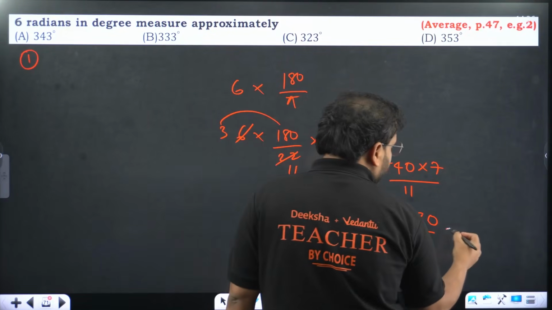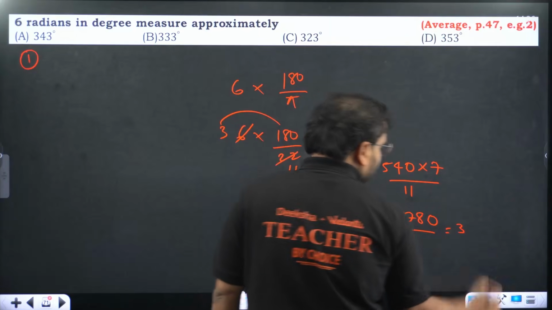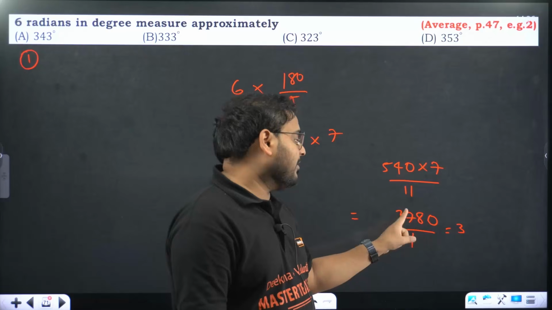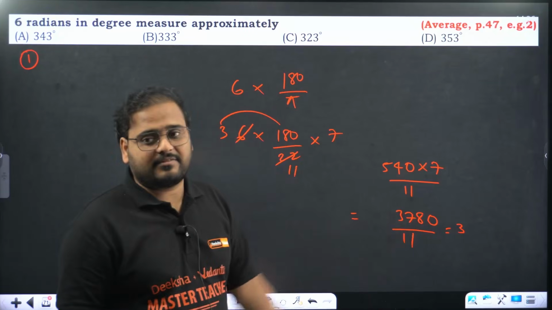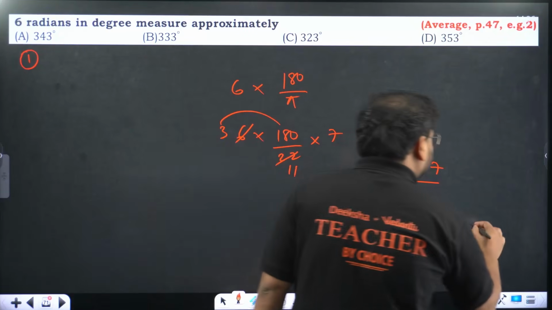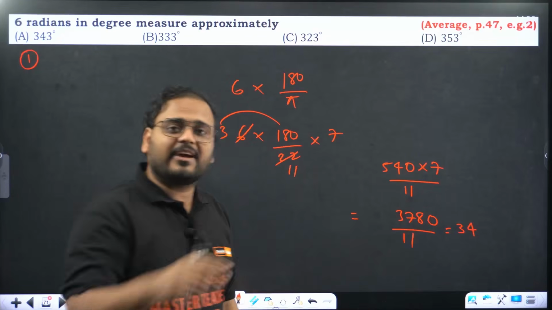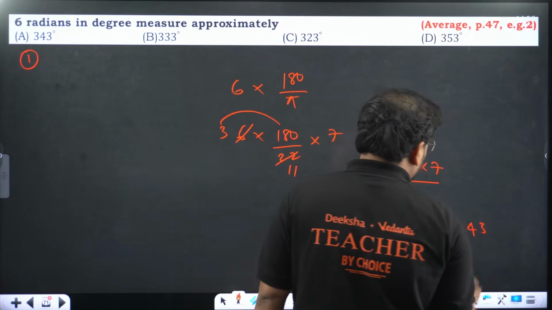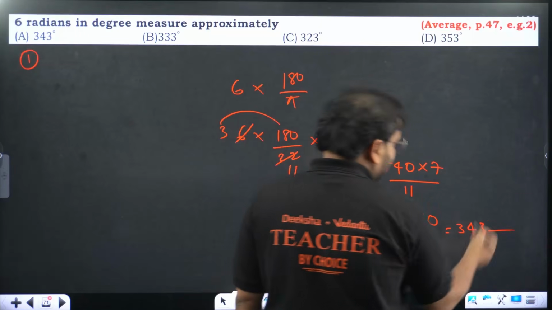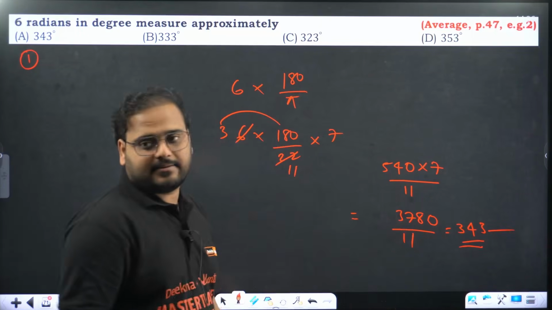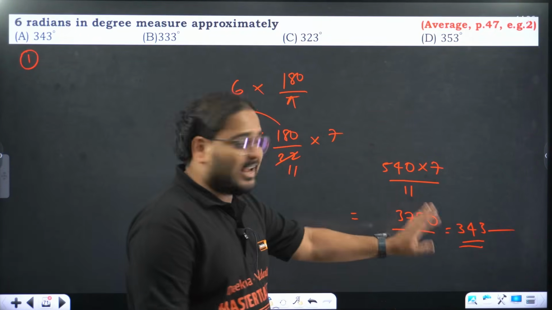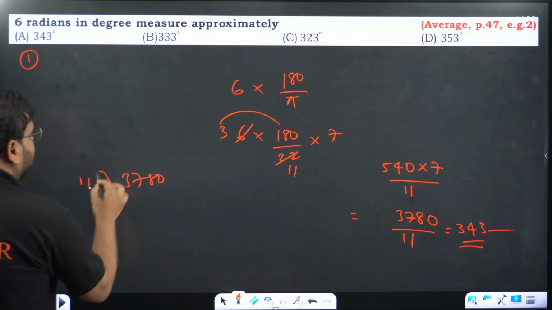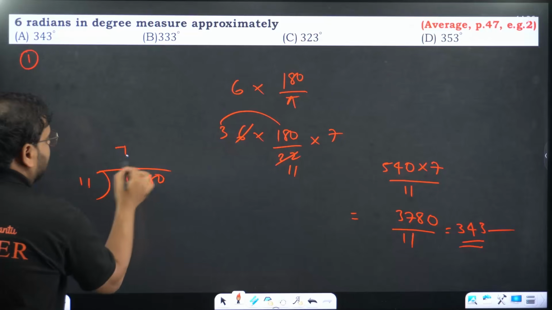If you divide over here, you get 11 times 3 is 33, and then you'll have 4 left. So 48: 11 times 4 is 44. Then again we have 4 left. A fraction is coming, but my point is this much is there. I'll show you if you want to know. See this, 3780 is there. You do this from here: 11 times 3 is 33.